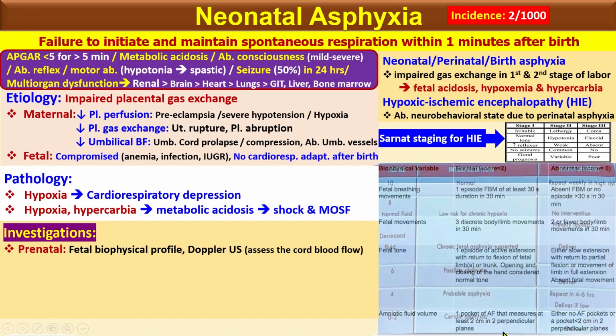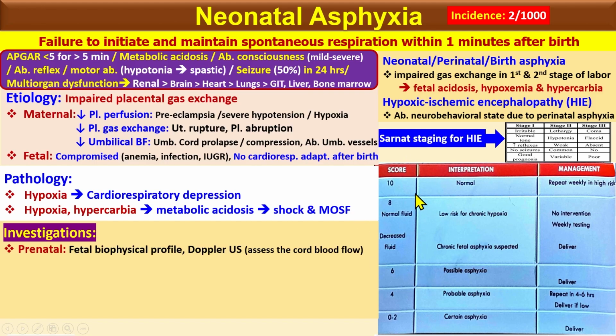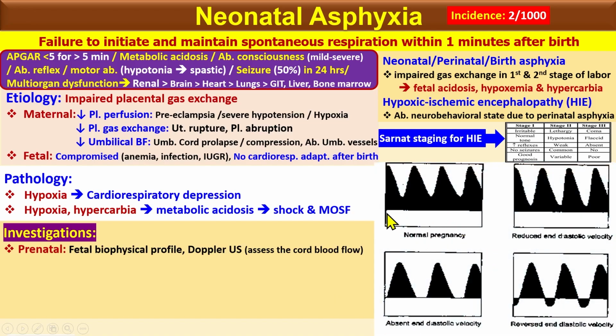Okay, and depending upon the overall score, we have different management options in the prenatal cases. And then the Doppler ultrasound, this is in the normal pregnancy. You see, this shows the systolic, and here shows the baseline of the diastolic. If you see this gap is coming down, here you can see this is reduced diastolic volume. Here you can see there is an absence of the end-diastolic volume. So you look at the gap in between these curves.